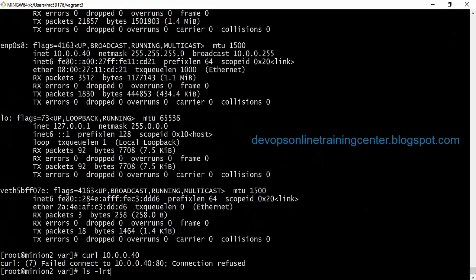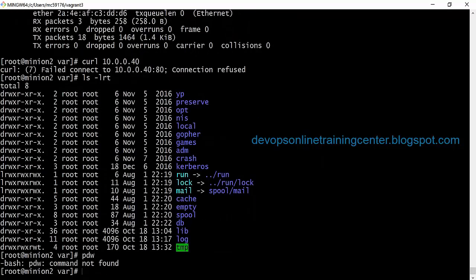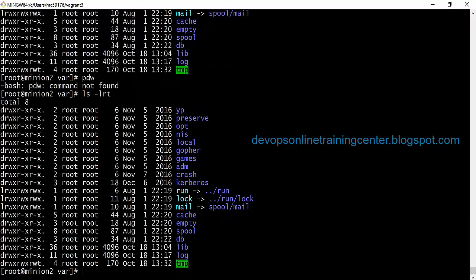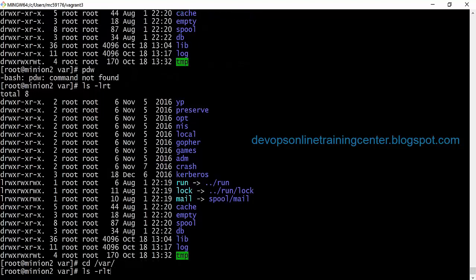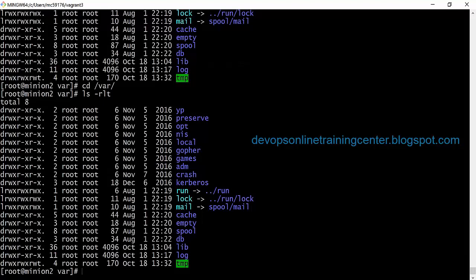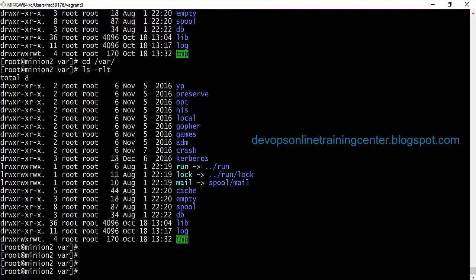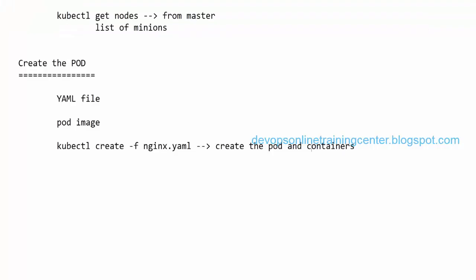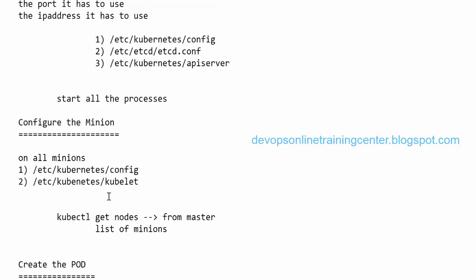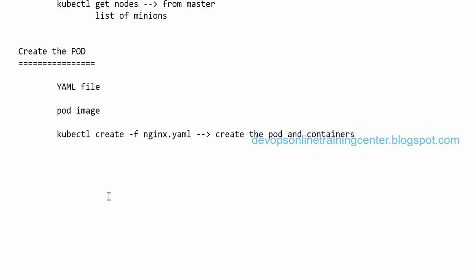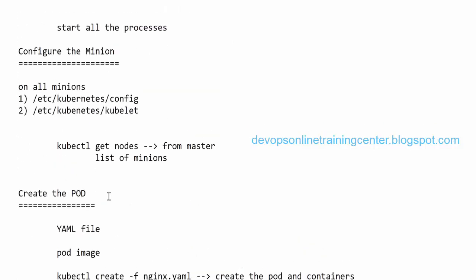Ideally, it should show the index.html from the Nginx web server. So there is some path where we can modify this. Okay, let us see this tomorrow. We just installed the Kubernetes master and minions, we did the configuration, and we created a pod using the YAML file. Any questions in this?